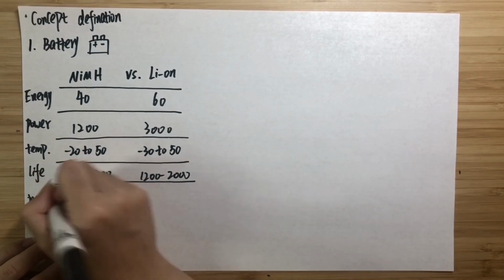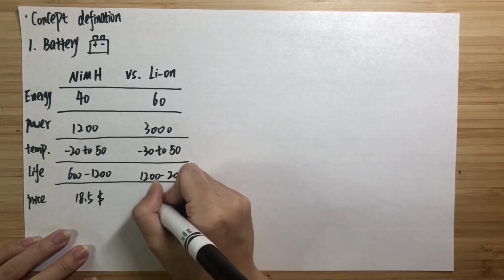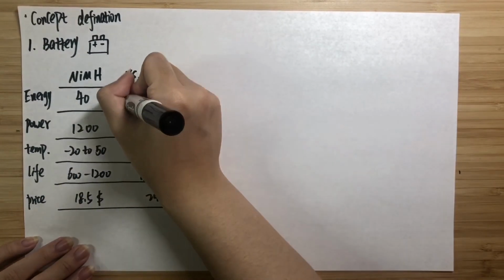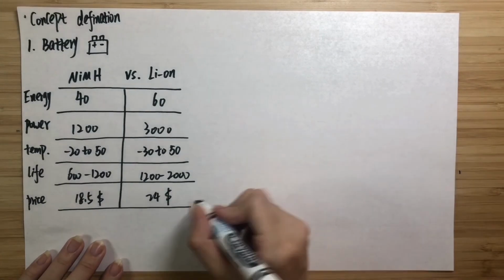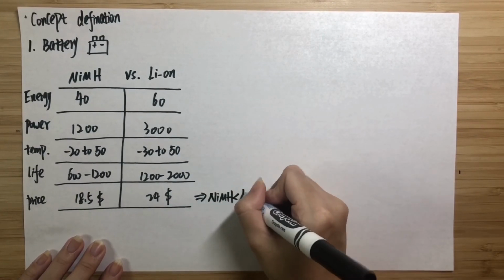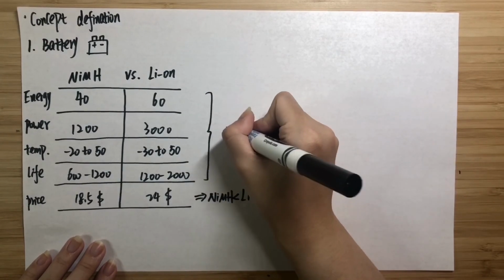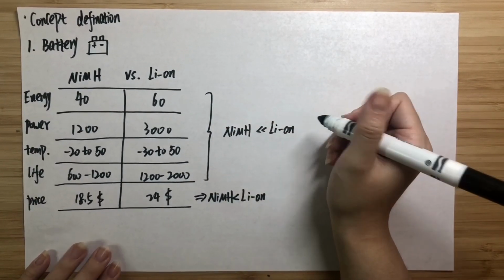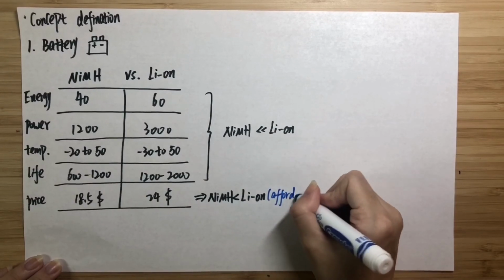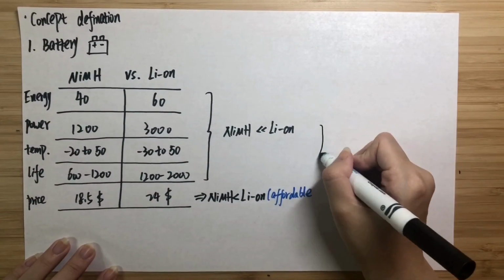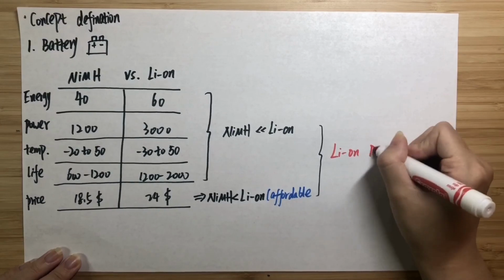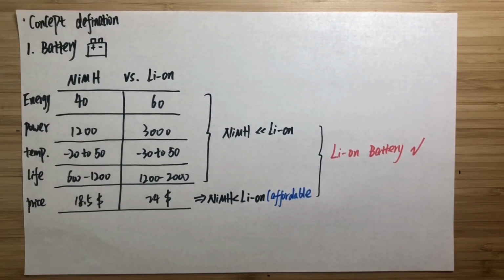Although nickel hydride batteries are cheaper, due to their low specific energy, a medium-sized electric vehicle needs to install 2 to 3 of these batteries, which not only increases the cost but also increases the weight. So in summary, lithium batteries are long-lasting and have better performance. Although it's a little bit expensive, it is affordable. So I think this is the better choice of battery for electric vehicles.